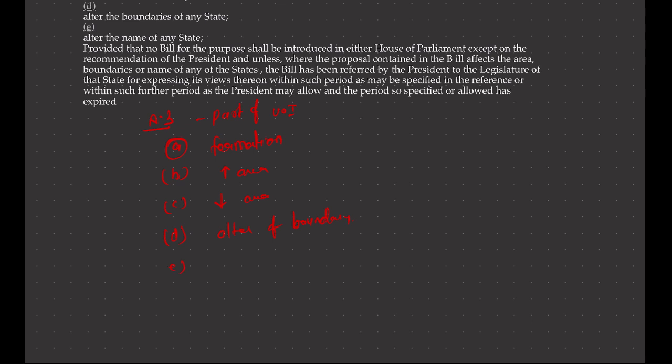And 3E talks about altering, that is changing, the name of an existing state. So by virtue of Article 3, Parliament is empowered to do all these things. Do remember this, and this all comes under internal readjustment.